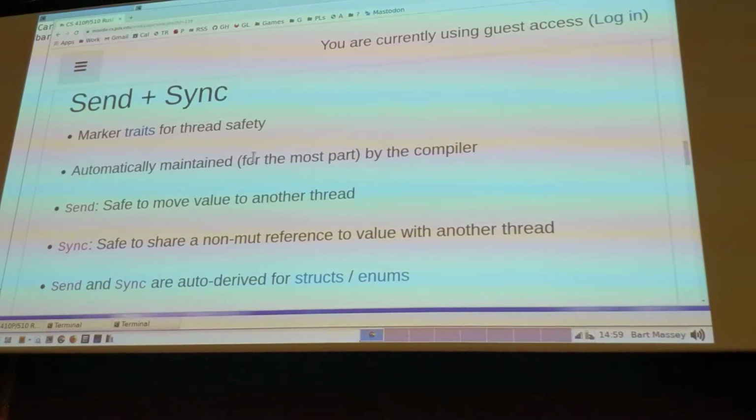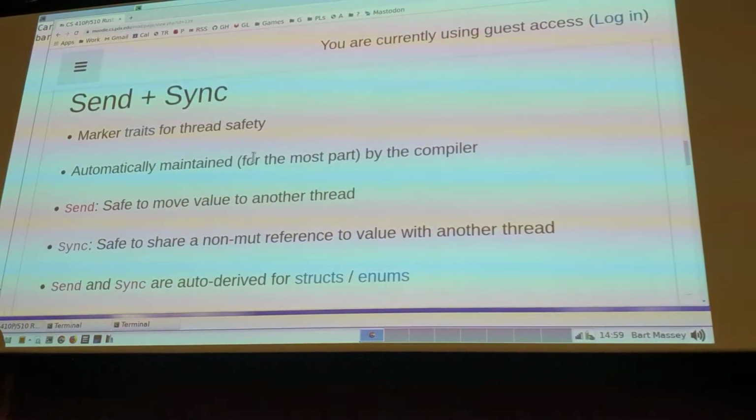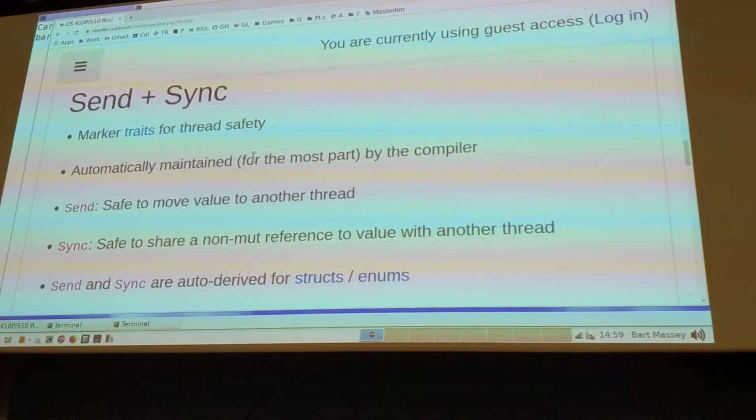Well, if that's not a thing, if I can only share immutable references, how do I use that to have a shared data structure that's mutable between two threads? What's my plan? Is there anything we've heard about in the last week or so that might help me out here? I need to be able to use a mutable reference, but I can only use an immutable reference. I need an &mut Vec, and I can only sync with an &Vec, so how do I push onto my vector?